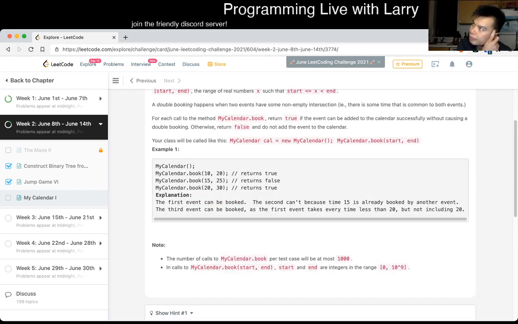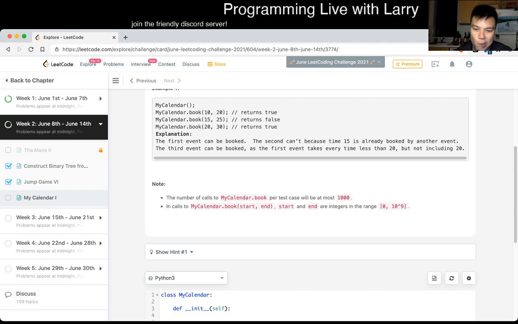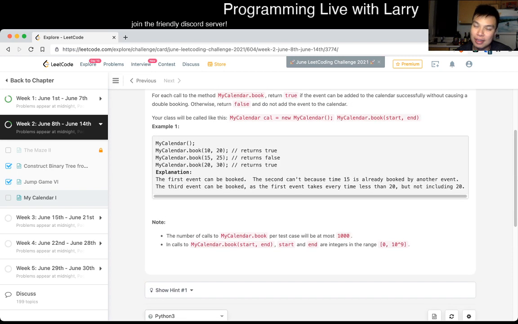Basically you have a list of events, and then you're trying to think whether there's an overlapping event in it, right? I know that there are a couple of solutions for this for sure. The really basic one is noting that the number of test cases is 1,000.